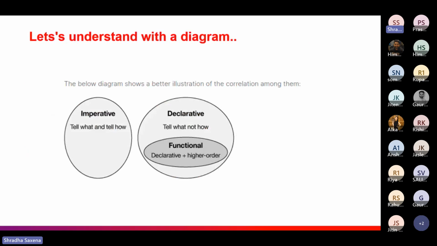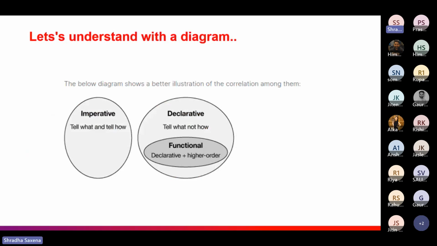So that's a quick diagram which can be shown to differentiate between imperative, declarative, and functional programming, which is the basic topic for us. Imperative is tell what and tell how. You would be much familiar with these terms now. In the declarative, tell what and not how.